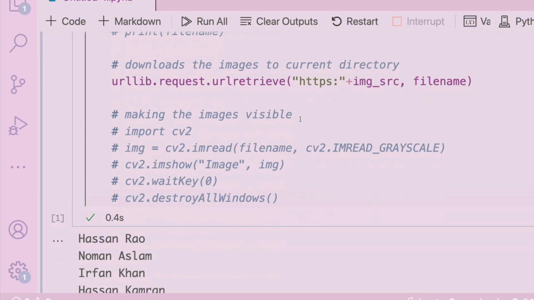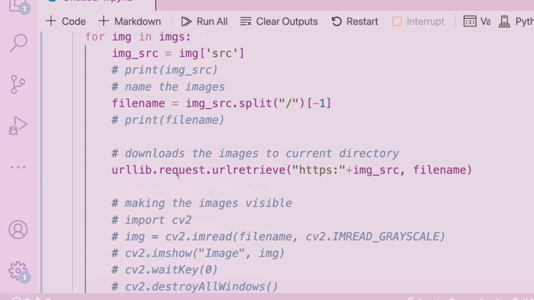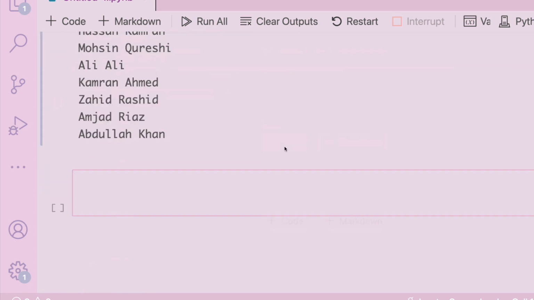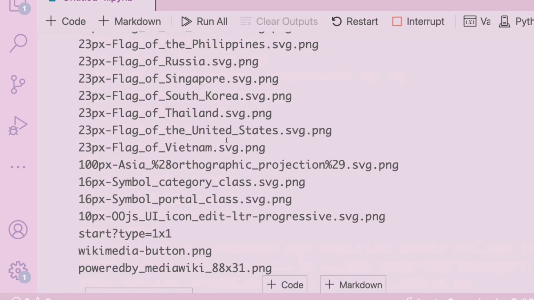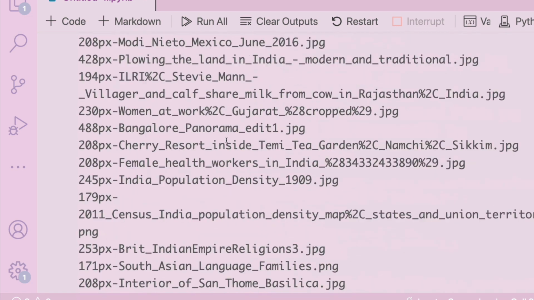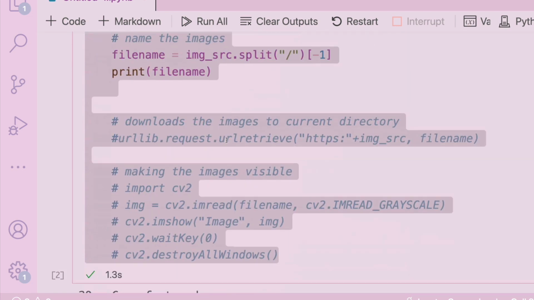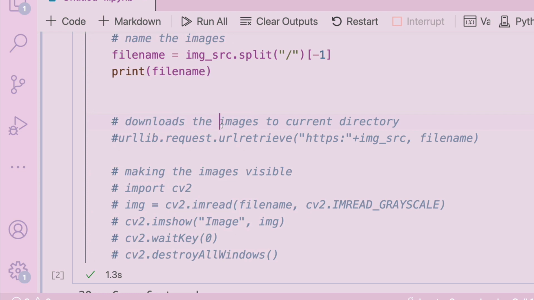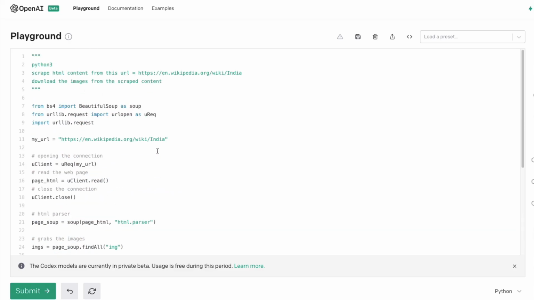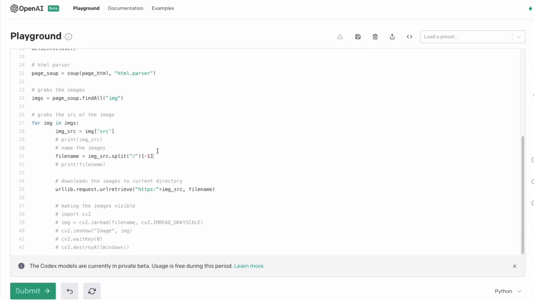Let's copy paste. Instead of downloading, I would probably prefer printing the file name. So let me print the file name instead of just downloading. Let me run. When we run, you can see it actually prints all the file names of the images. So we are just one step above downloading, and this is again an excellent use case. Even if you are a very good coder, it's not something you would do immediately, but it has actually done a great job.